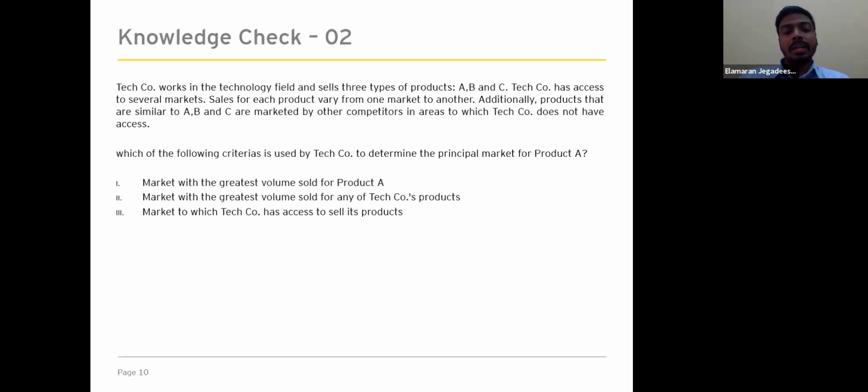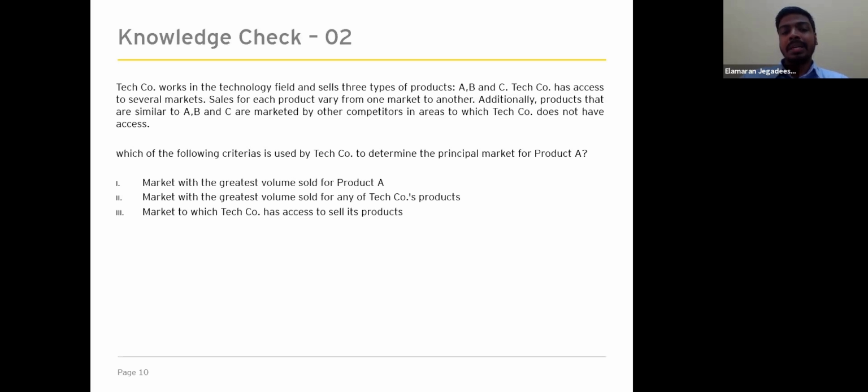Statement 1: the market with the greatest volume sold for product A. Which is correct, so a principal market is determined by the greatest volume. So we can identify statement 1 is correct. We'll look at statements 2 and 3 as well. The market with the greatest volume sold for any of the tech products. The determination of the principal market is purely based on the particular product and not based on the entity. So statement number 2 is incorrect.